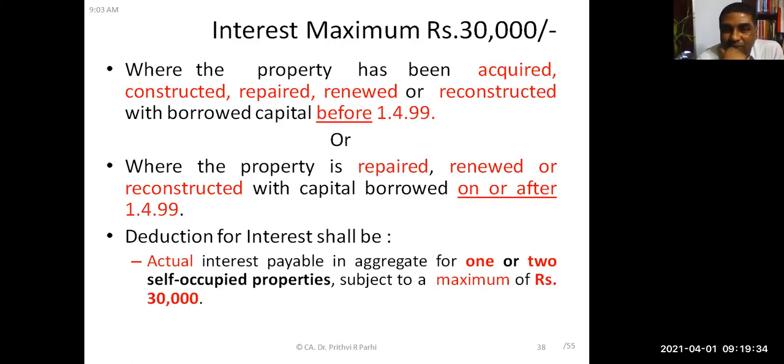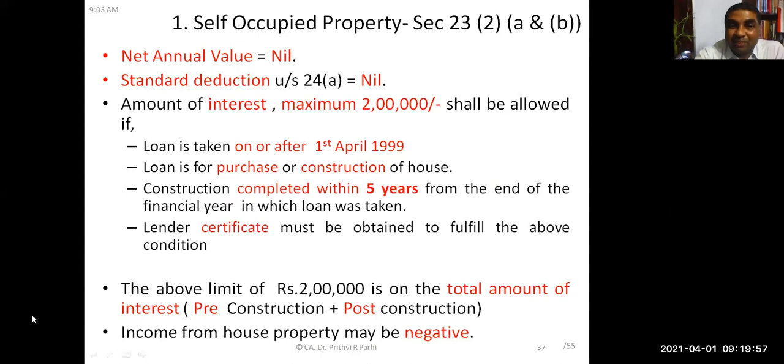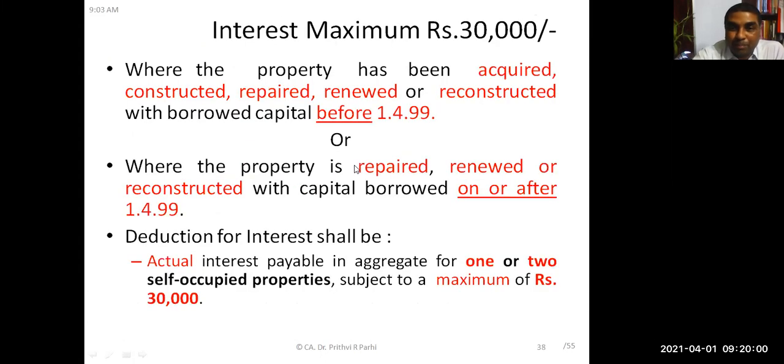That means, sir, basically the cutoff date is 1/4/99. If the loan is sanctioned before that, for construction, repair, purchase, anything, before 1/4/99, it is always 30,000. If it is after 1/4/99, it is 2 lakhs, if conditions are met, that is purchase or construction. But if it is for repair, renewal, or reconstruction, then even if it is on or after 1/4/99, the limit is 30,000 rupees.